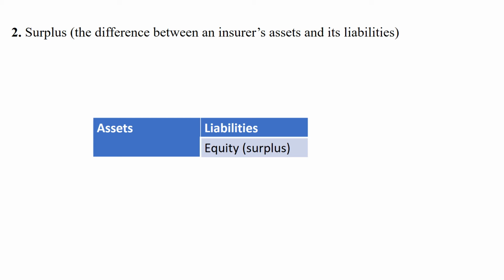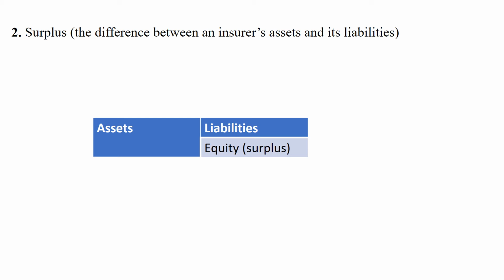In the previous section, we learned that if a new insurance company wants to do business in this state, this new insurance company needs to be licensed. They need to show that they have enough capital or surplus.